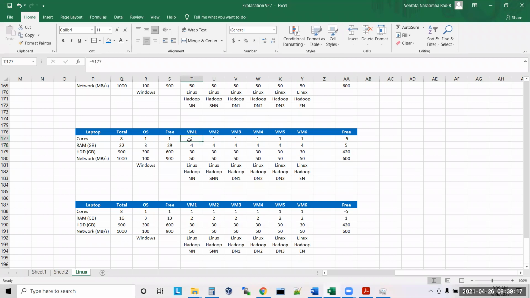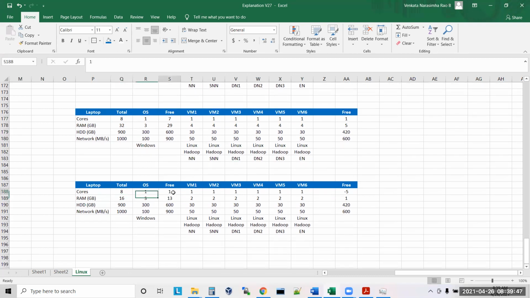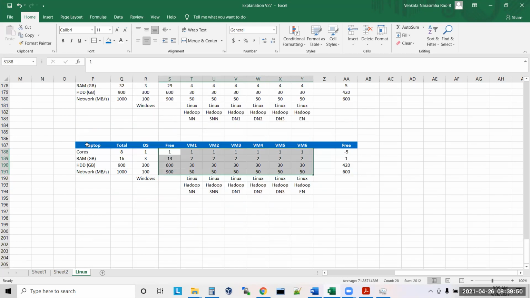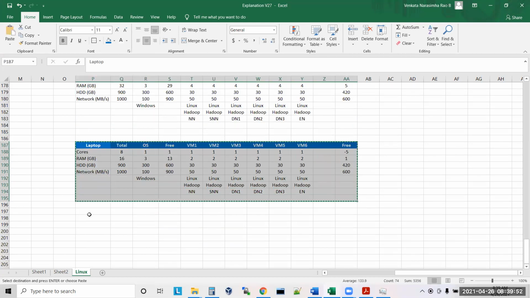So this is 8 cores, and free is this one minus this one, 7, so 1. Understood. So if you have 8 cores and 32 GB RAM, this is the VM size you can create. If you have 8 cores and 16 GB, then this is the VM size you can create.